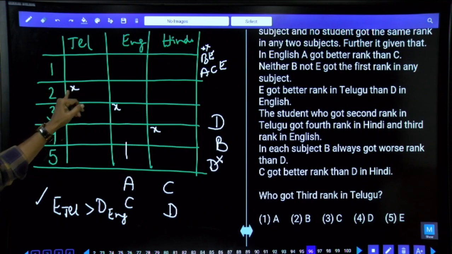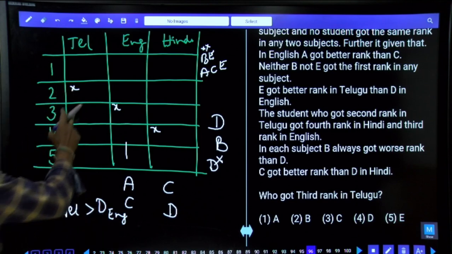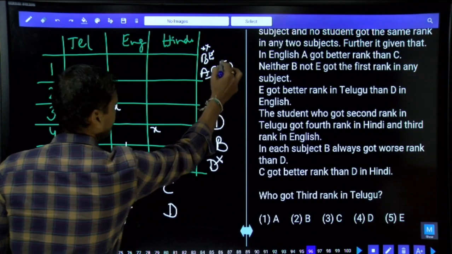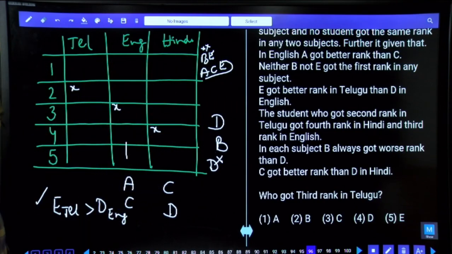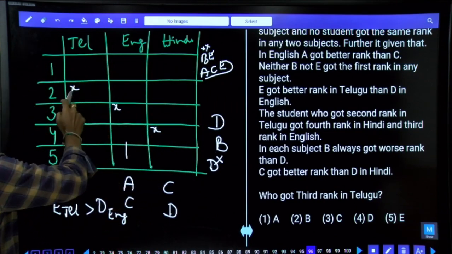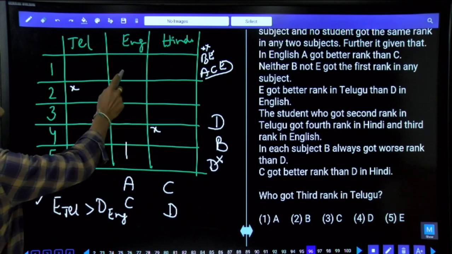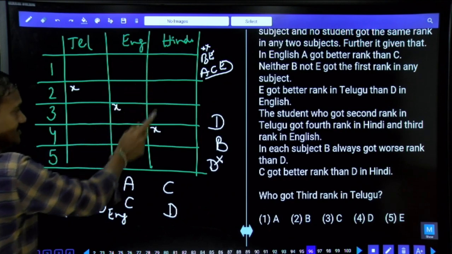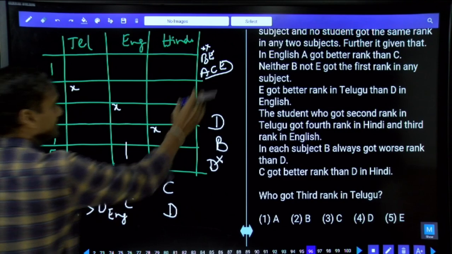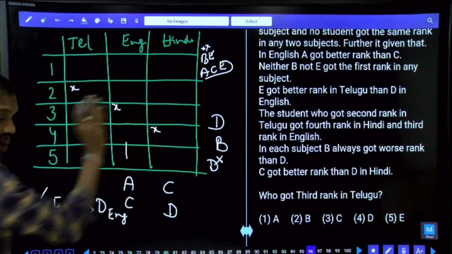Can A be X here? Is my question clear or not? Who can be X? If A is X here, now A, C and E are the 3 persons who must be the first ranker. If A is here, then A cannot be X. That means A, C, and E cannot be X at all.